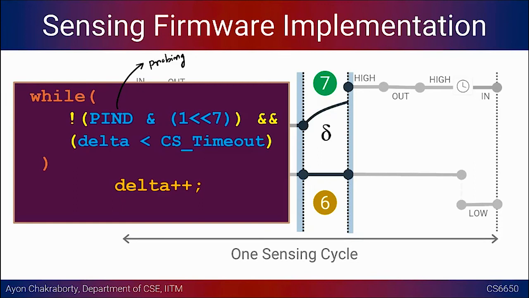So we want to run the loop so long as PIND AND 1 left shifted by 7 bits is equal to 0. Whenever it is 1, we want to exit the loop. Hope this is clear. So this gives you a value of delta. Delta is some proxy of either the RC time constant or the total charging time.